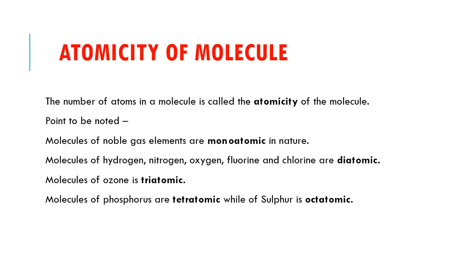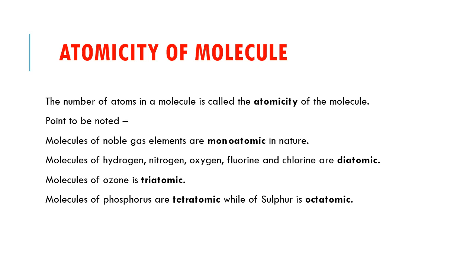Now we will learn about the atomicity of molecules. The number of atoms in a molecule is called the atomicity of the molecule. Point to be noted, molecules of noble gas elements, which are placed in the 8th group, are monoatomic in nature.